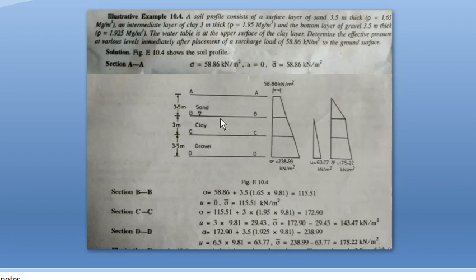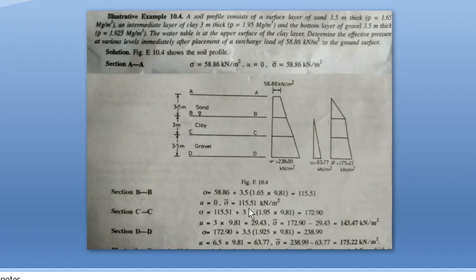Okay, and take the section BB. What will be the total stress at section BB? This 58.86 should be added to each layer, because it is on the top, so it will impart stress on all layers below. So 58.86 plus 3.5 meter height times the unit weight of soil, given as 1.65 megagram per meter cube, multiplied by 9.8 to get kilonewton per meter cube.